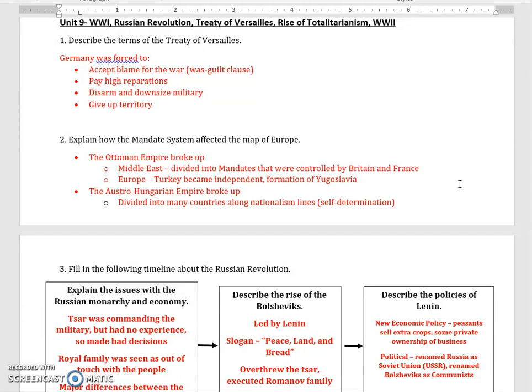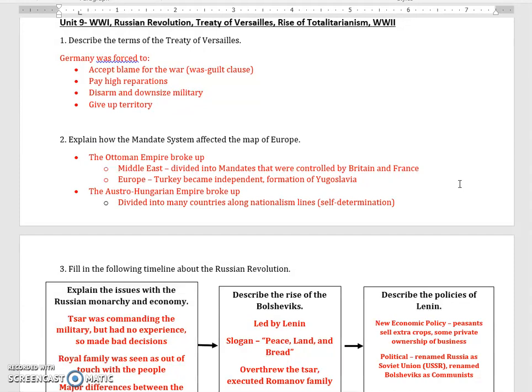Also, at the end of the war, connected to the Treaty of Versailles, was the mandate system. And the mandate system is a political concept that helped to change the maps. The two main empires that were involved on the losing side of World War I were the Ottoman Empire and the Austro-Hungarian Empire. The Ottoman Empire, if you remember from earlier, was located in what is now modern-day Turkey in the Middle East, Arabia area. This empire was broken up in the Middle East. It was divided up into mandates that were controlled by Britain and France. In Europe, Turkey became independent. The country of Yugoslavia was formed.